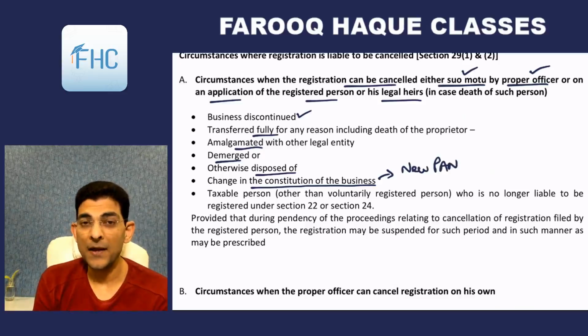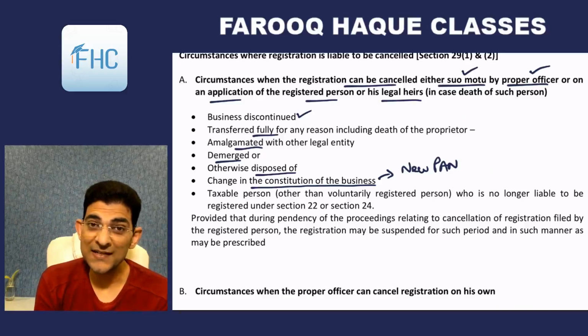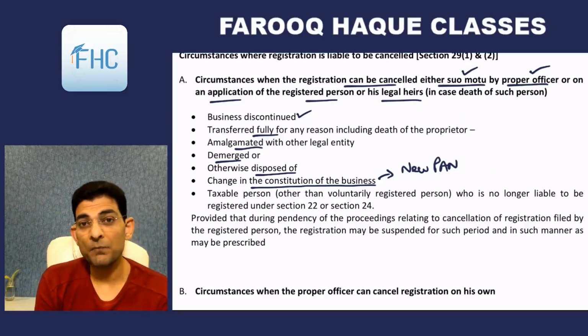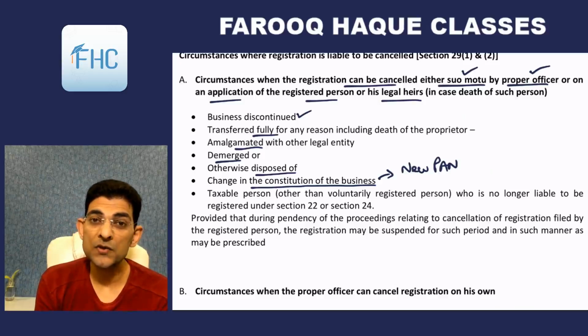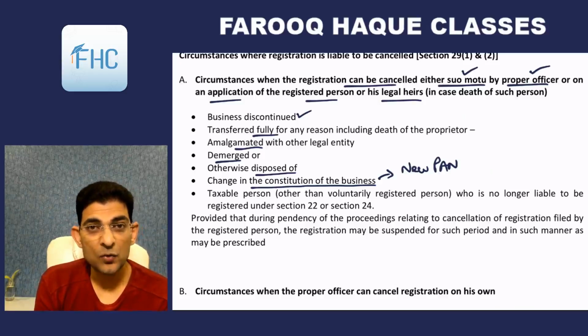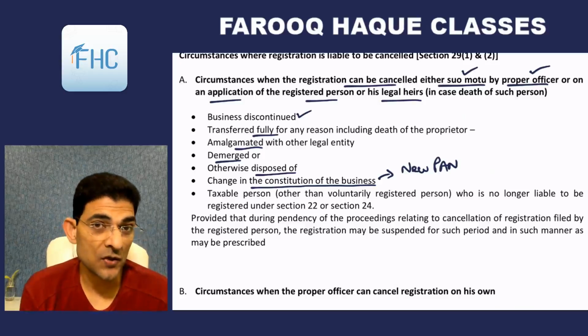If you are required to have a new PAN, like your old partnership firm has changed completely, ABC were the partners, now all of them have retired and new partners PQR have come in, that will be considered a separate assessee in income tax. So it will require a separate PAN. If the PAN number is required to change, then you have to get a new registration in GST also. So the old firm's registration will be cancelled and the new firm will have to take a new registration.